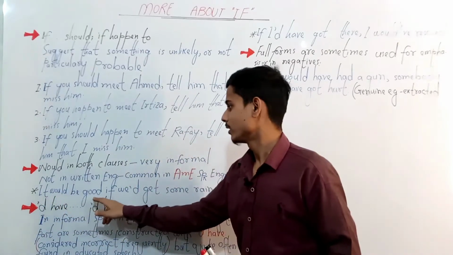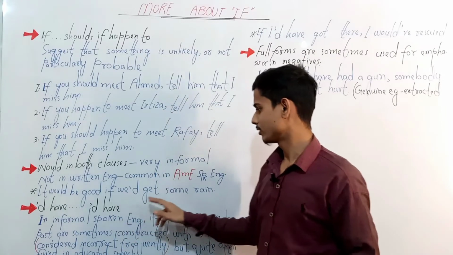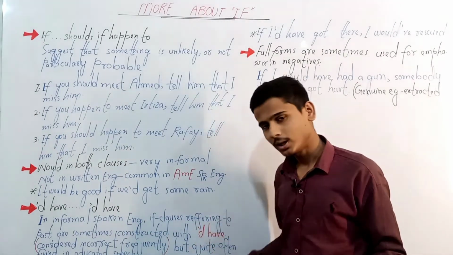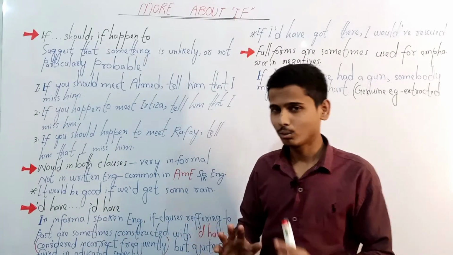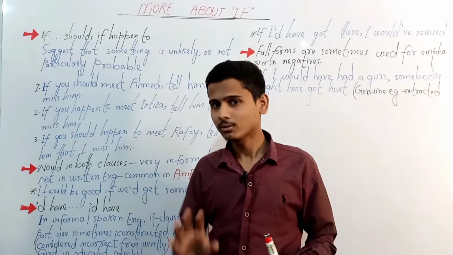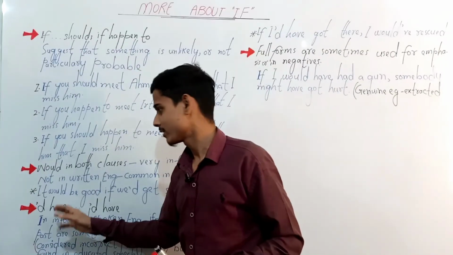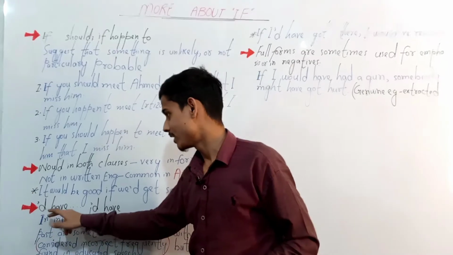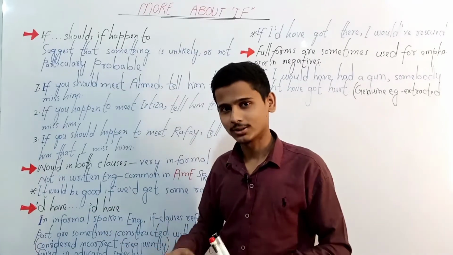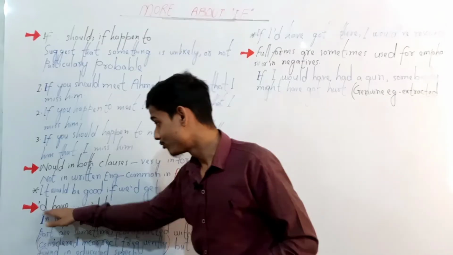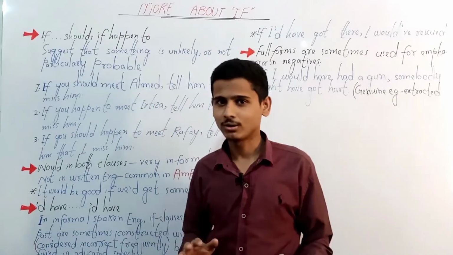It'd be good if we'd get some rain. This is the contraction of we would. It would be good if we would get some rain. Here you can look at would in both clauses: first in the if clause, second in the main clause as well. Now the third one, apostrophe d have. Earlier we used only would in both clauses, while here we have used would have in both clauses, and we use the contraction, not the full form.